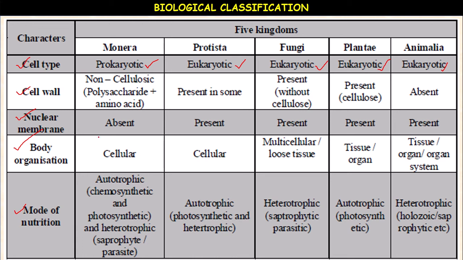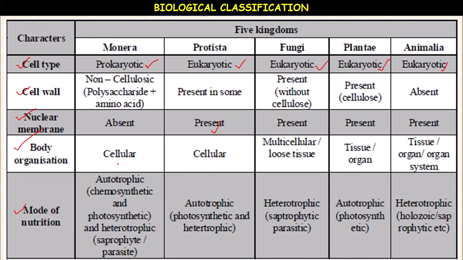The next characteristic feature is the nuclear membrane. In Monerans the nucleus is very primitive, which is why they are prokaryotic. So the nuclear membrane is absent, whereas in the remaining Protista, Fungi and Plantae, the nuclear membrane is present. Next, body organization means how the body is formed.